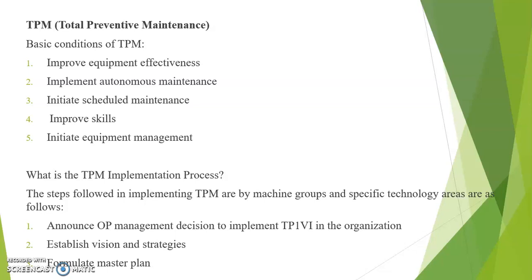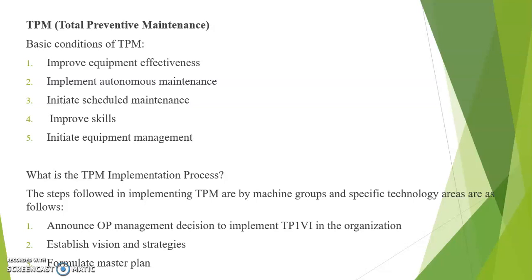It is necessary to calculate the overall equipment effectiveness, that is OEE, of each of the machines and have a clear program to improve the OEE by TPM. Increase in OEE in turn improves the productivity, quality and profitability. That is improve equipment effectiveness.